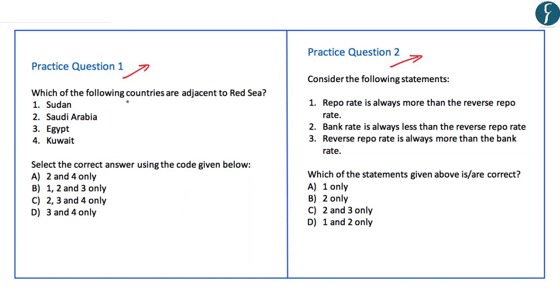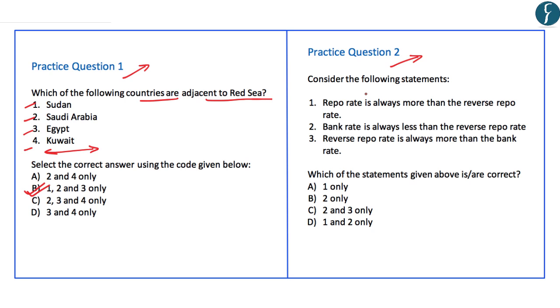First, it says, which of the following countries are adjacent to the Red Sea? Options are Sudan, Saudi Arabia, Egypt and Kuwait. In this, Kuwait is not adjacent to the Red Sea. So in this, the first 3 options are correct. So here, B becomes our correct answer.